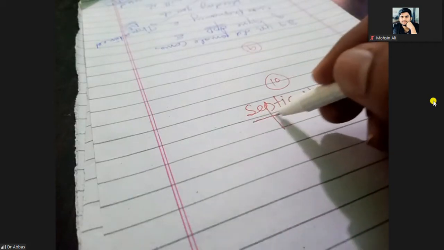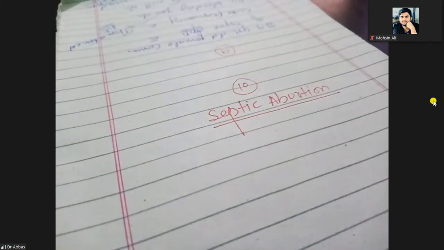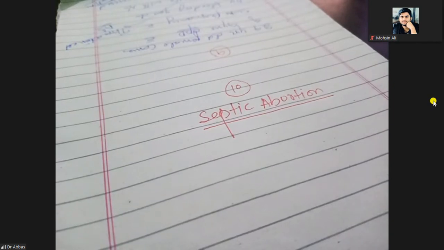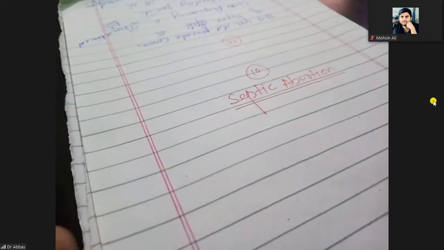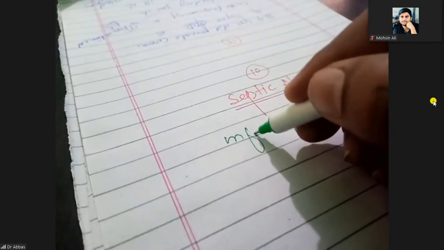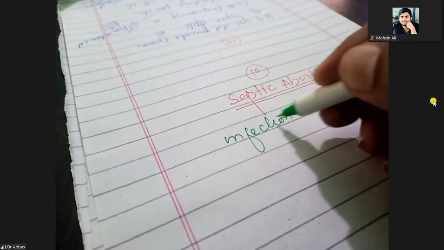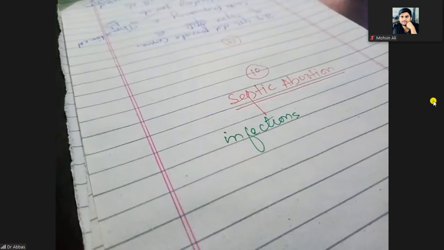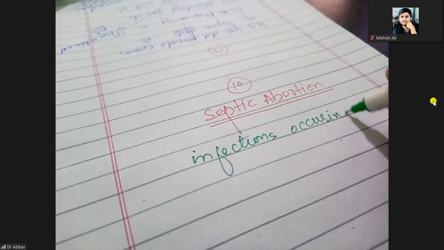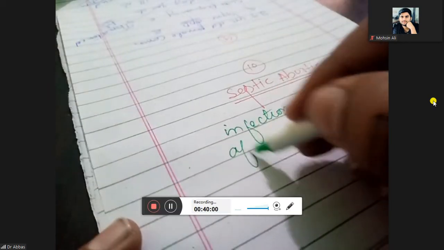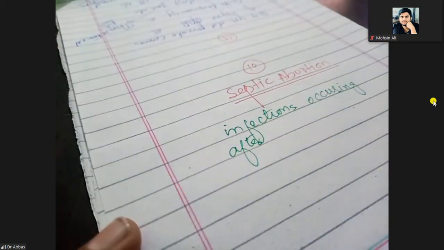The name is indicating septic, so it is not a true form of the abortion. It is just infection after abortion has occurred. So septic abortion is the infection occurring after any type of abortion.